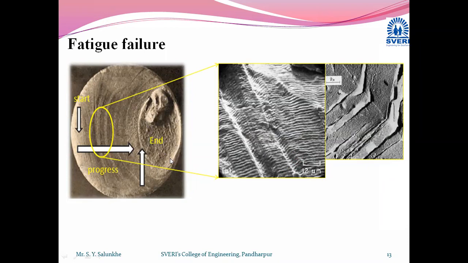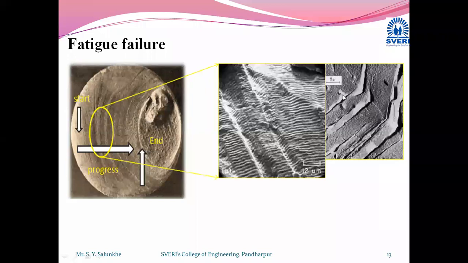This very small region is going to break suddenly because this area is not capable of withstanding the stresses which are generated. And this particular image has been magnified here. It is near about 12 microns, and again it has been magnified to the next 2 microns. So how the propagation is taking place, that area is shown here.